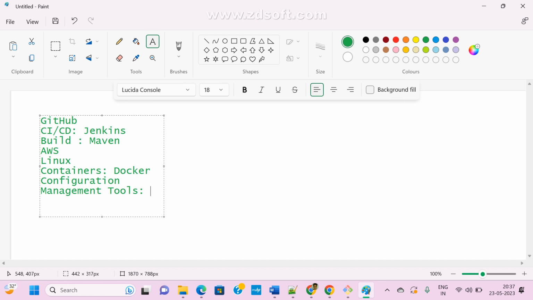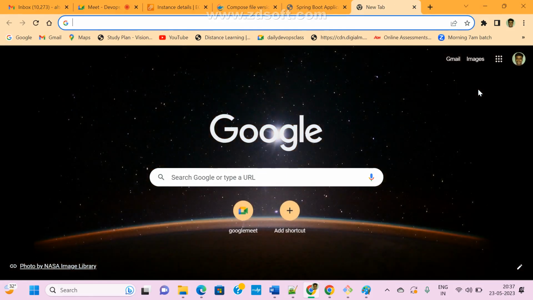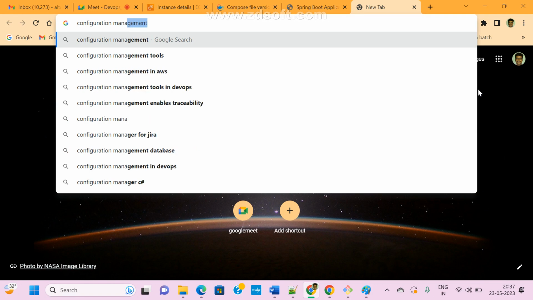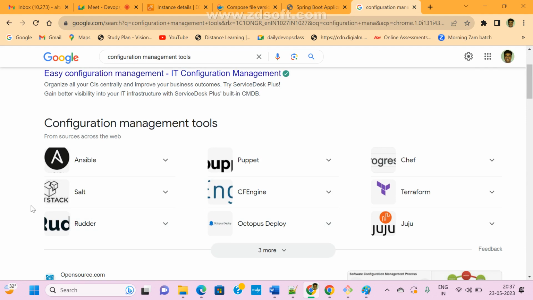There are many tools available in the market, guys. If you search for configuration management tools, see here, Ansible is the topmost, and we can learn Puppet also and Salt also.